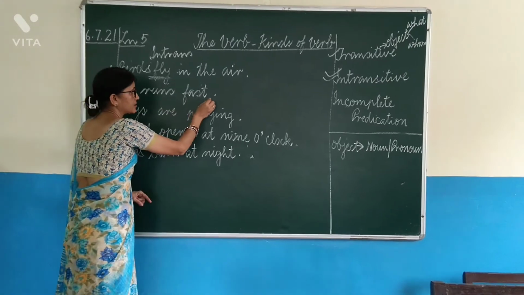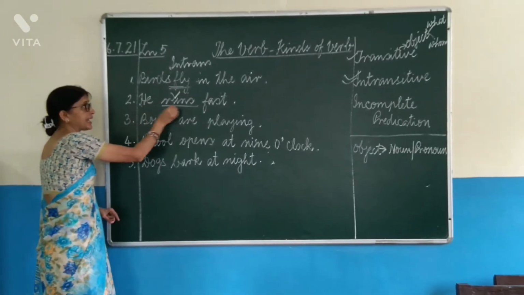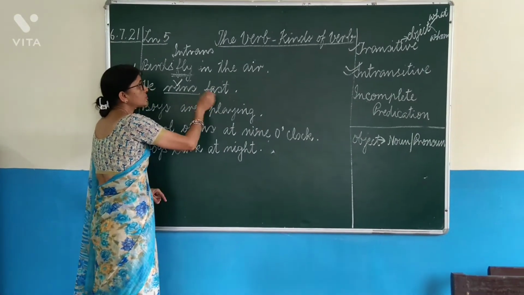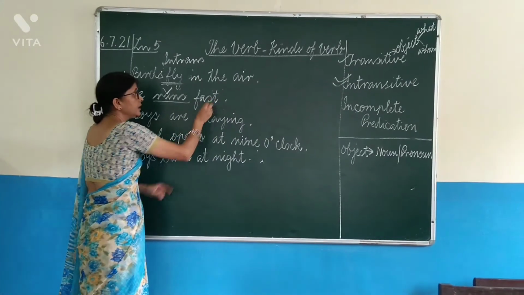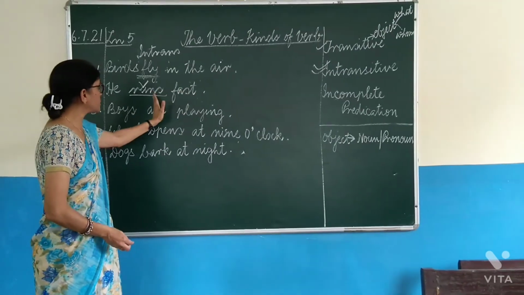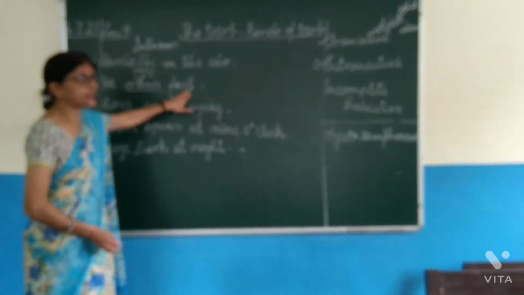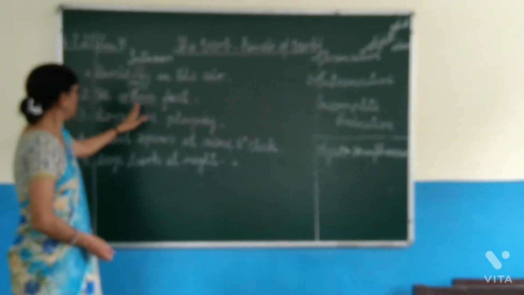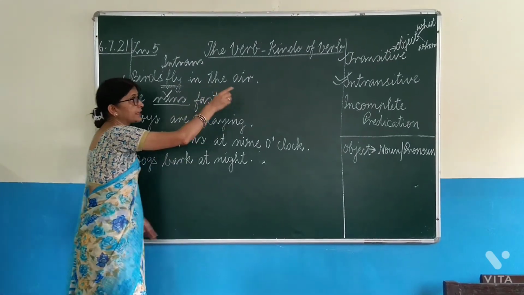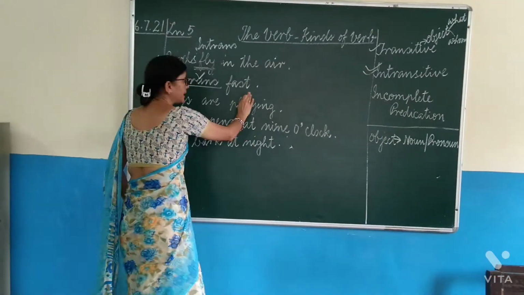Now, number 2. He runs fast. Runs is verb. Okay? Because this is the action which the subject is doing. Runs what? Runs whom? Fast is not the answer. Even if you think that for runs what the answer is fast, fast cannot be an object because it is not a noun or a pronoun. And moreover, if you ask runs how, then you get the answer fast. But we have to be limited to what or whom. Understood?